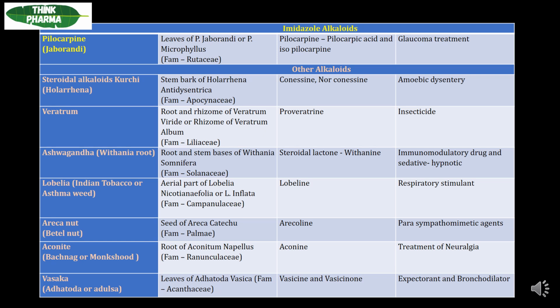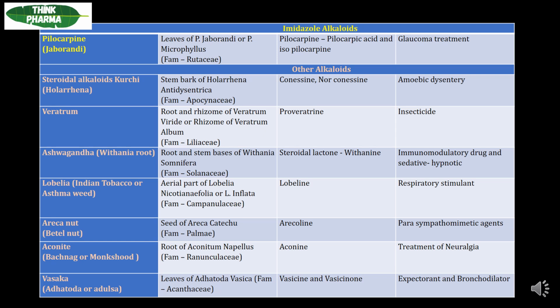The biological source of this ashwagandha is the roots and stem bases of Withania somnifera, which belongs to the family Solanaceae. The chemical constituents present in this ashwagandha are steroidal lactones, withanolides, and withanine. So these are the compounds present in this ashwagandha. Then the uses of this ashwagandha are as an immunomodulatory drug and sedative hypnotic. Then next drug is lobelia. It is also called Indian tobacco or asthma weed.